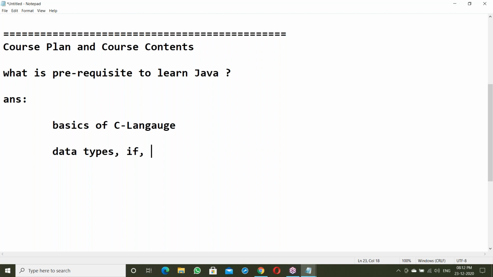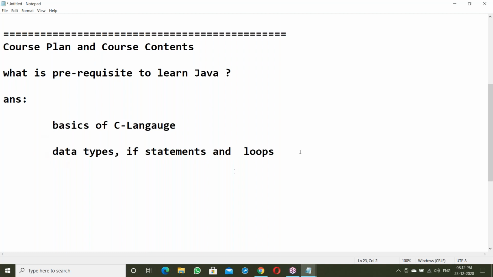Next, if statements. Yes, next, loops. I'm expecting only this much: basics of C language, data types, how to work with if statements, and loops. Not more than this. Of course, here also I'll explain.